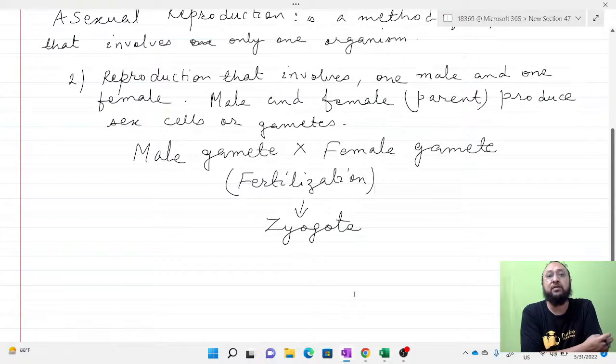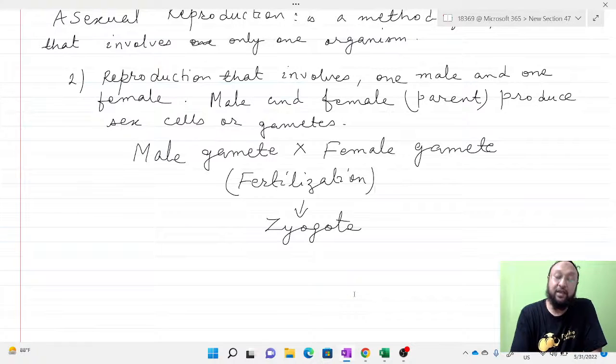Now we will study the different types of asexual reproduction and examples of the organisms that undergo asexual reproduction.